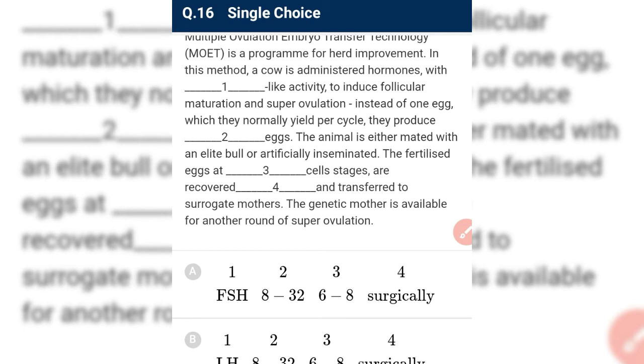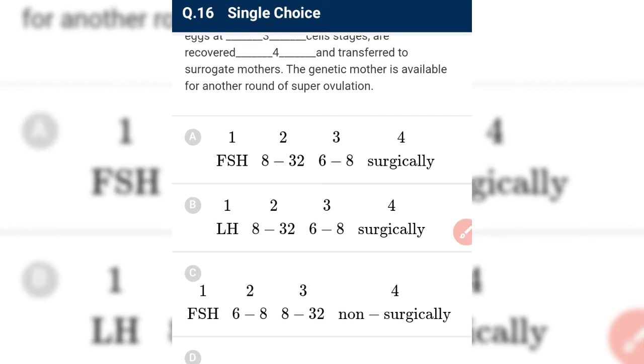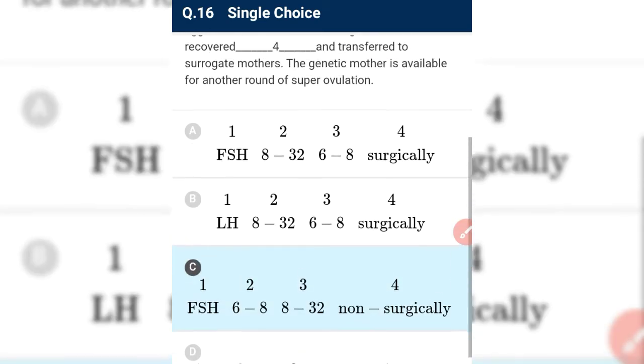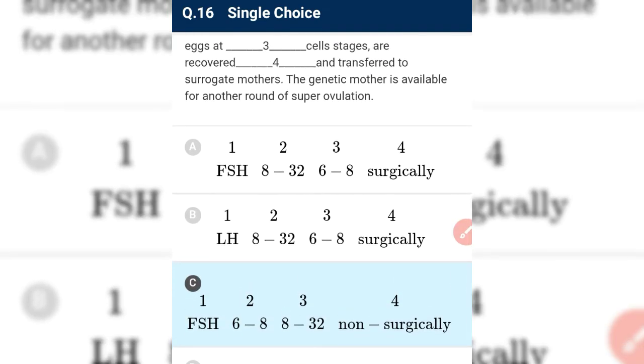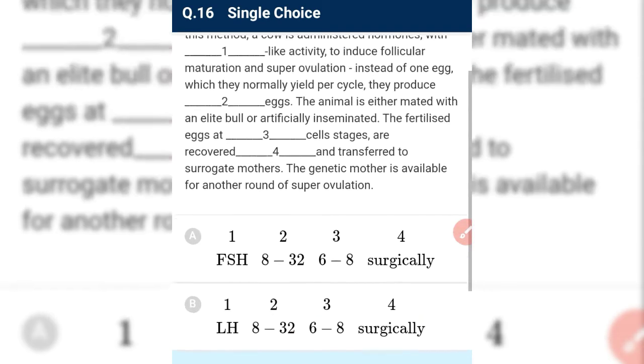Like instead of one egg which they normally yield per cycle, they produce about 6 to 8 eggs. Okay, 6 to 8 and not 8 to 32. And it produces 6 to 8 eggs. Okay. Next. It is a blank 2.